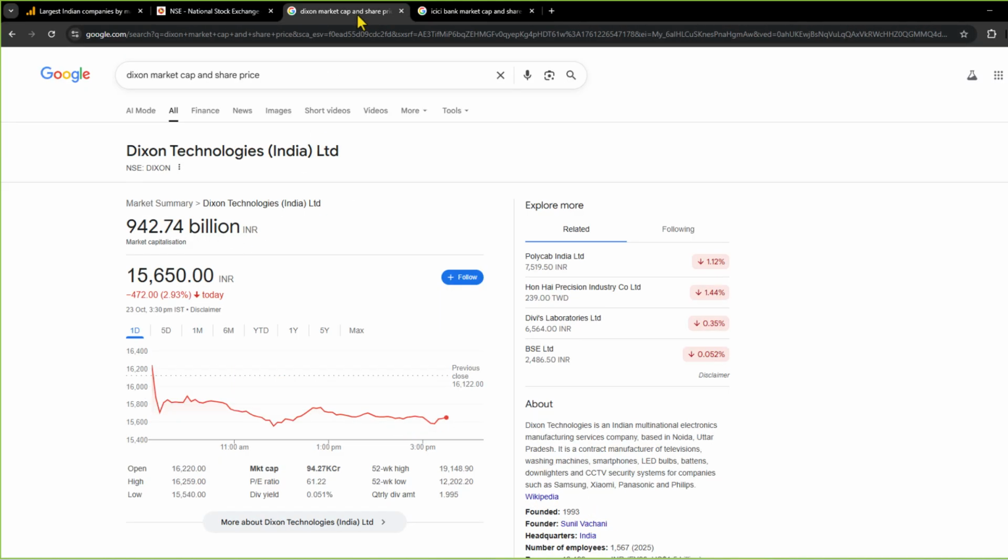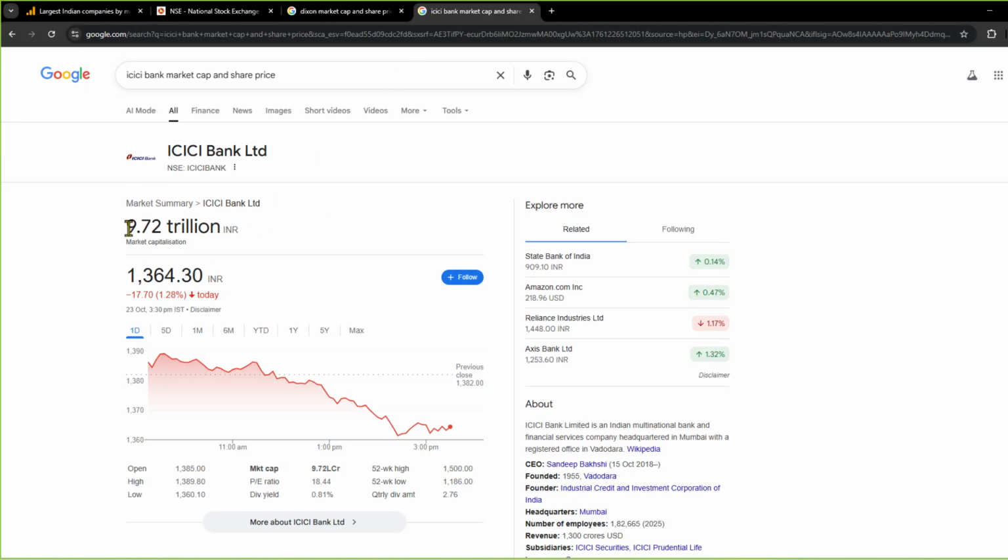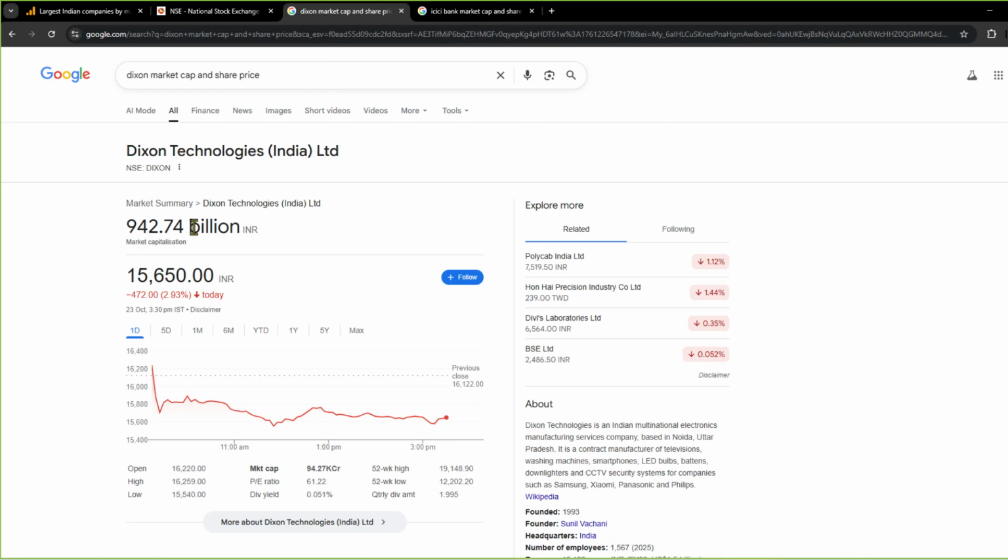So when you compare it with Dixon, you can see that the market capitalization of ICICI Bank is more, but the share price of Dixon is more. So there is no general correlation between a high share price and a high market cap.